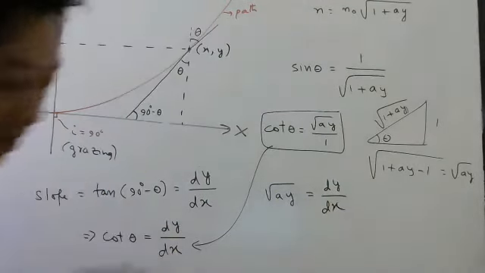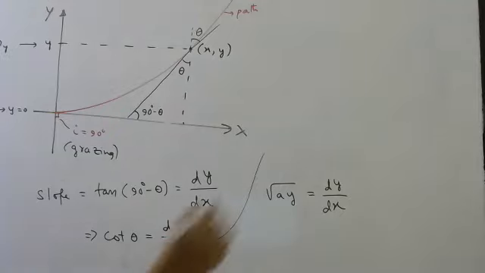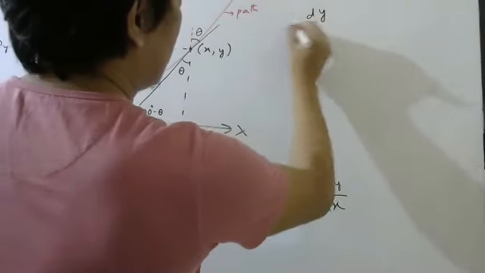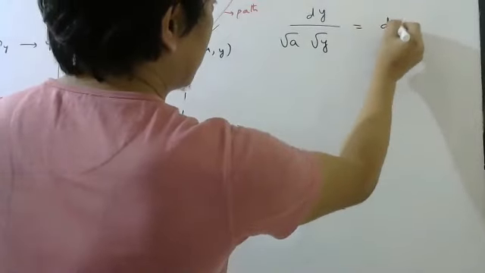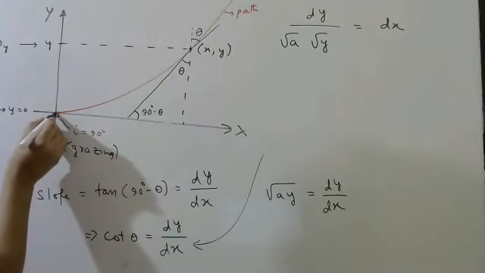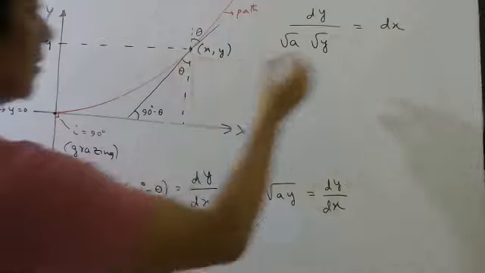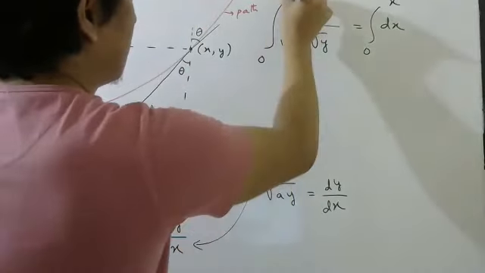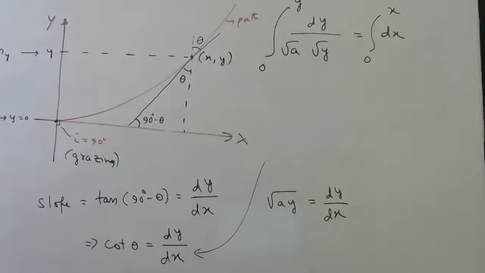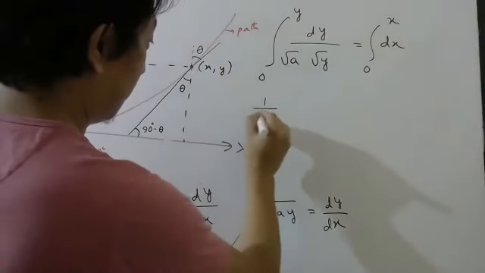Now you guys are very smart in integration. Separate the variables: dy by root a root y equals dx. Then integrate from this point to this point, so from 0 to x, and from 0 to y. Root a will come out.